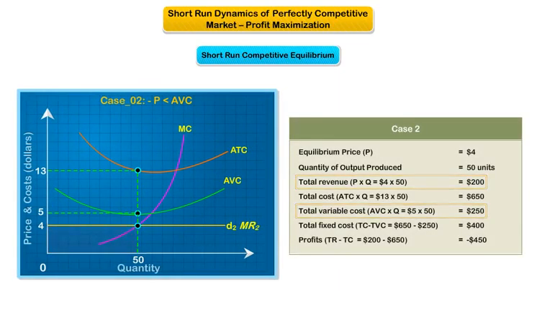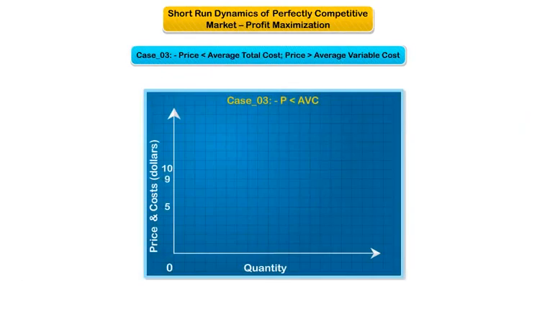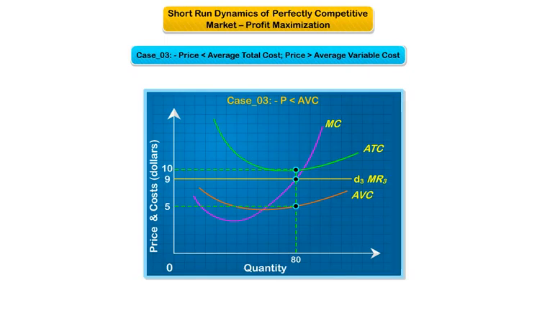Here, the revenue is less than even the variable cost of the firm by $50. So, between the two options of producing in the short run or shutting down, the firm minimizes losses by shutting down its operations. Let's discuss case 3. That is, price is below average total cost but above average variable cost.